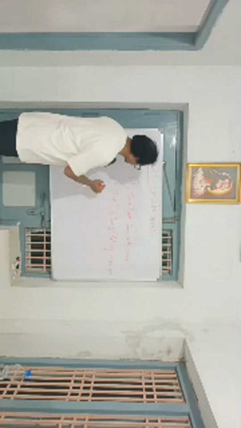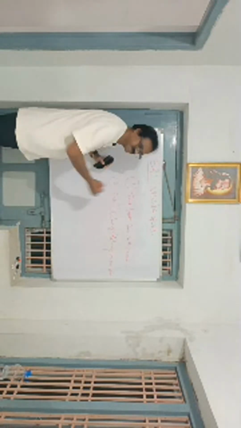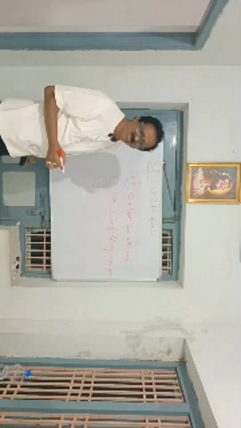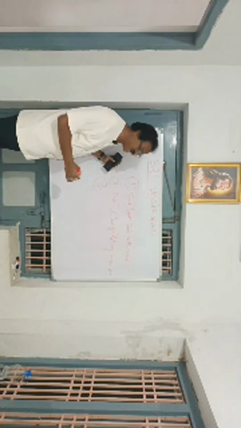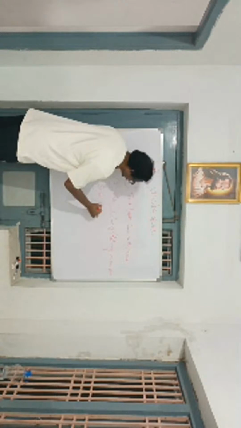The third aspect, what is the third aspect?